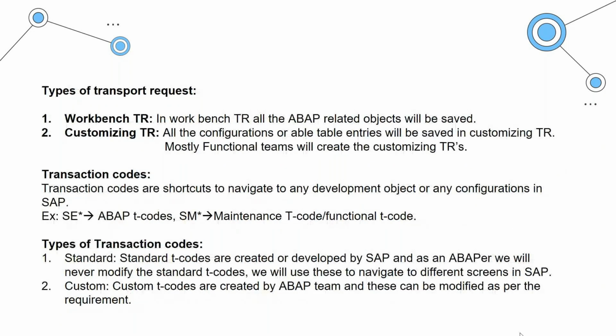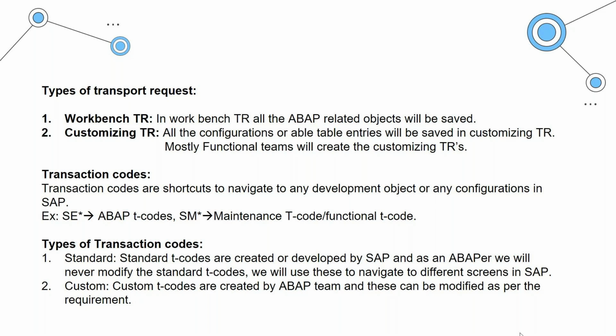Okay, so then types of transport request. The first is workbench TR, and the second is customizing TR. Workbench TR is the TR in which all the ABAP related objects are saved, and 90% of the time we will only create workbench objects in a project. We will never create customizing TRs. Customizing TR is used to store the configurations in the system or any data, like if you are maintaining any data in a table, that table data will be stored in the customizing TR.